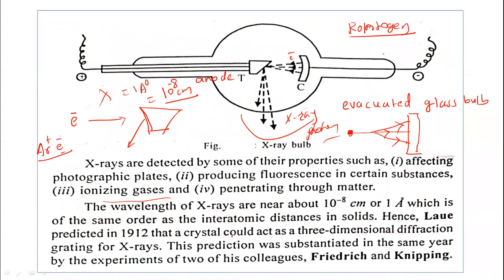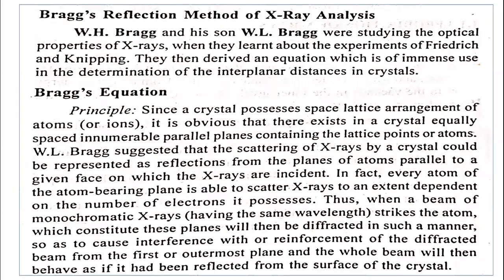These X-rays can be used in the three-dimensional diffraction grating process; later on we can see that. In this way X-rays are produced with the help of the X-ray discharge tube. So this is the production of X-rays.